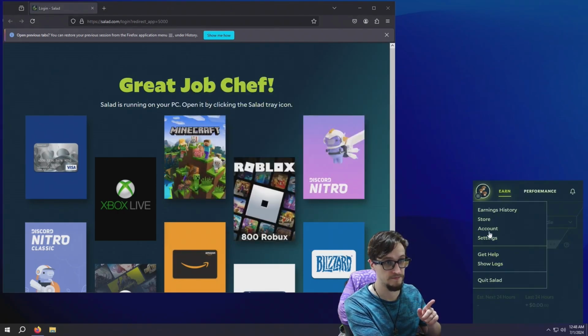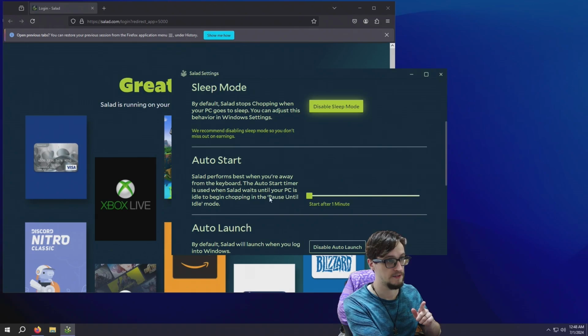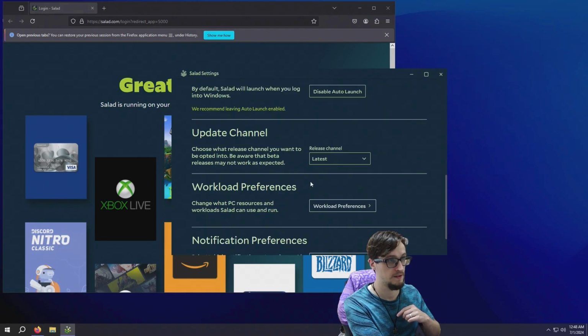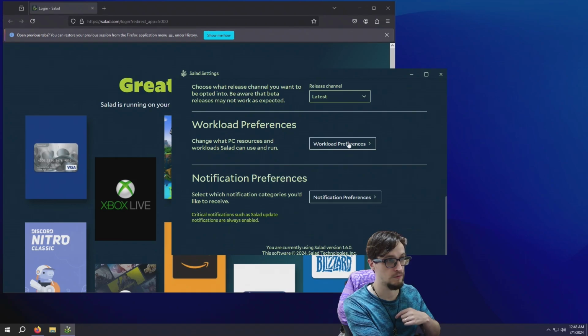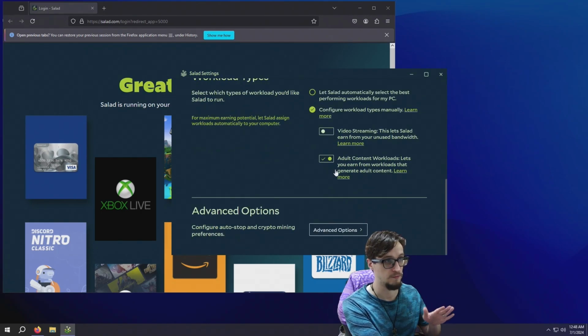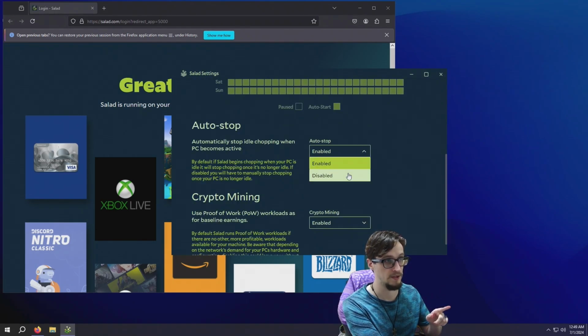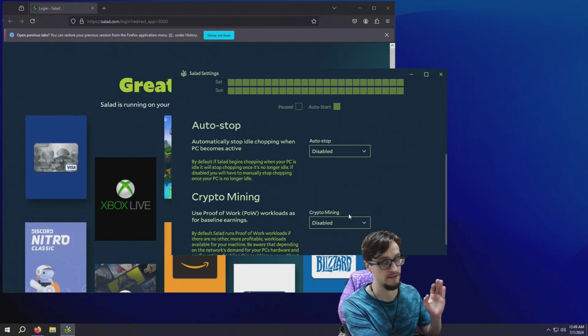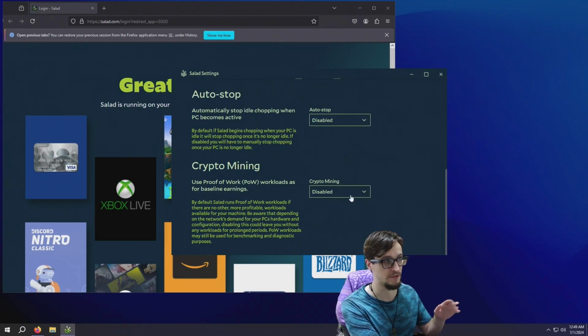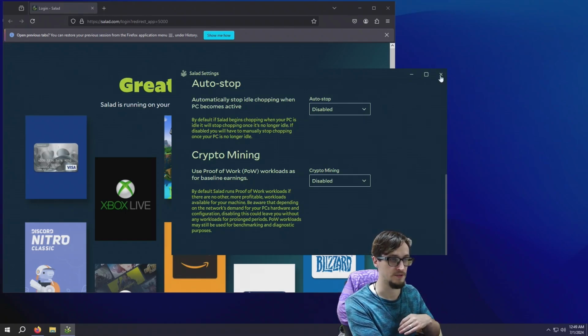We're going to go to Settings, and we're going to disable sleep mode, set the auto start to 1 minute, and go down to workload preferences. We already enabled CPU and GPU usage, allow elevated permissions, we set that, and you can go to advanced options. This is where you need to disable auto stop and disable crypto mining. That's so important. It'll save you so much electricity. Crypto mining is not going to make you any money, especially not through Salad. That's just a whole mess.